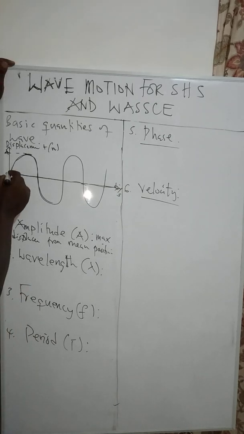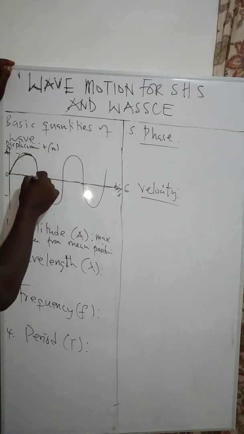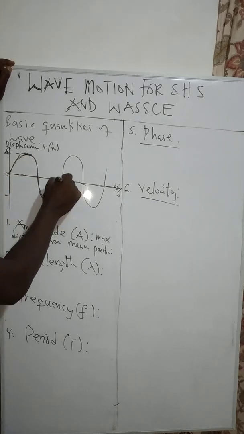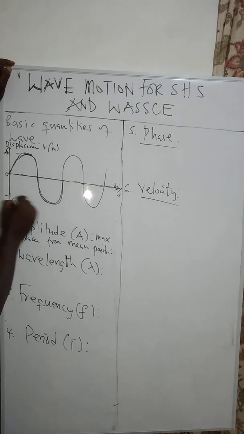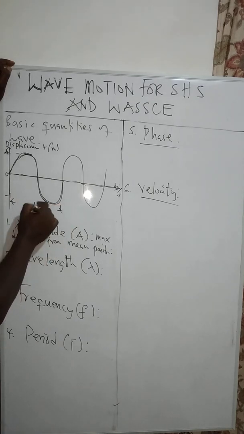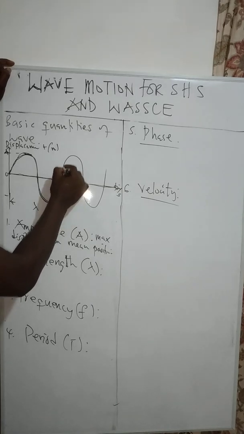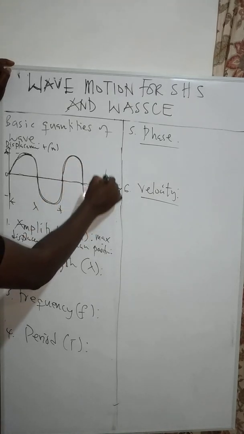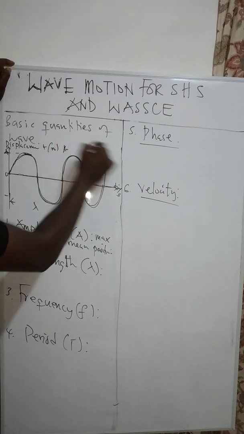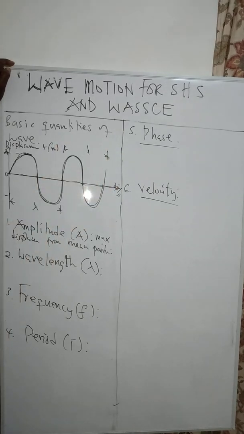As I said earlier on, you move from here and go here. This is half of a cycle, and this is half of another cycle. So the distance from here to here, we can call it the wavelength. Or if I want to start my cycle from here, then this is half cycle, this is another half cycle. So the distance from here to here can also be the wavelength.